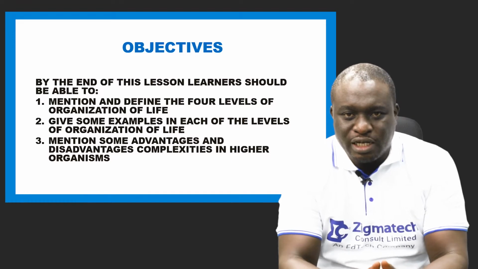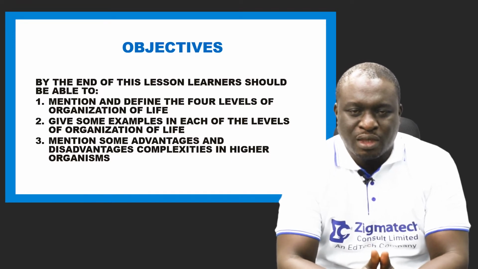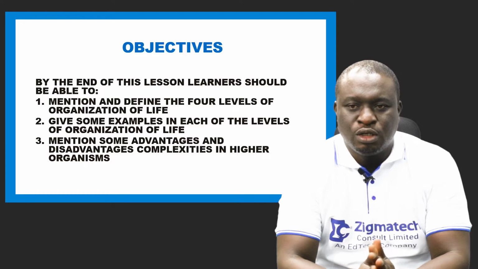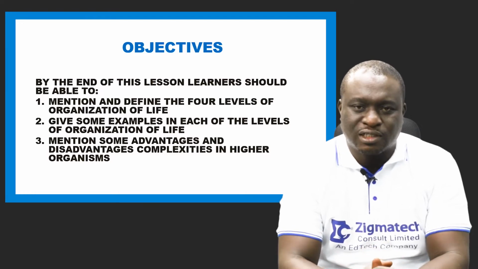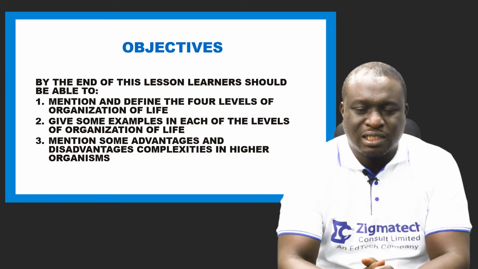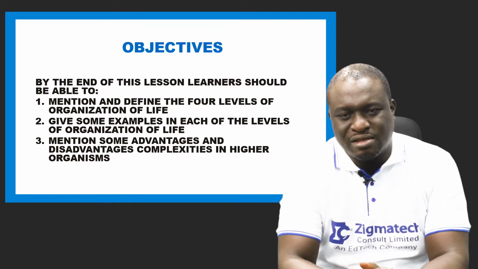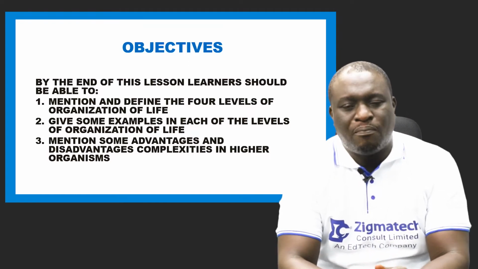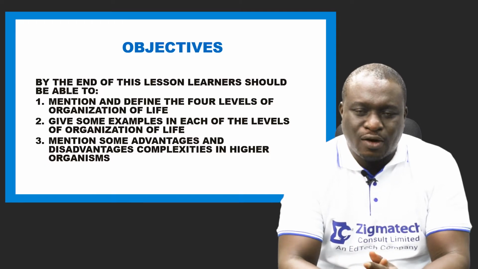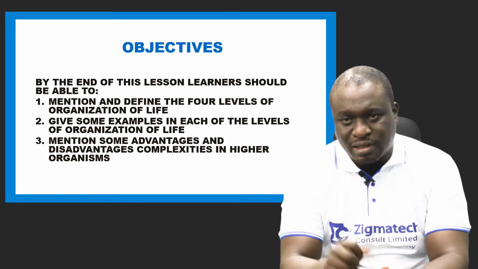And then finally, you should be able to mention at least 3 advantages and 3 disadvantages of complexities in higher organisms. Now, if you are set, let's start.